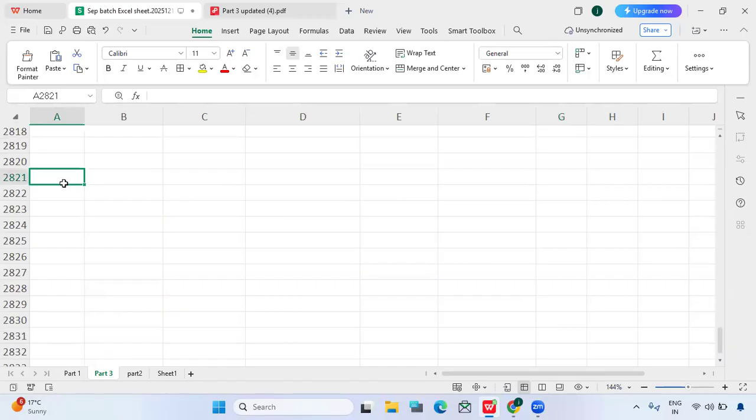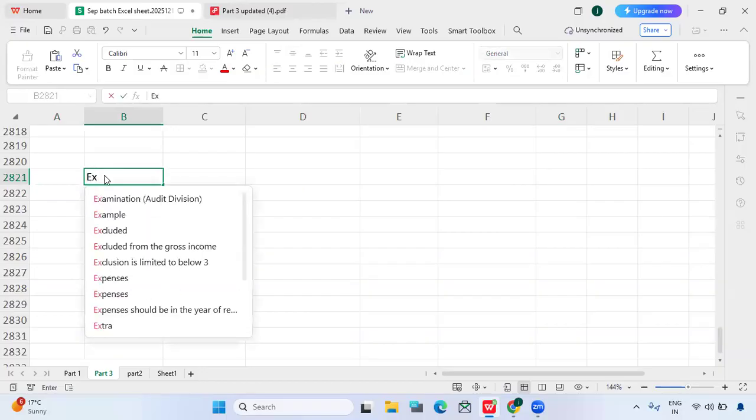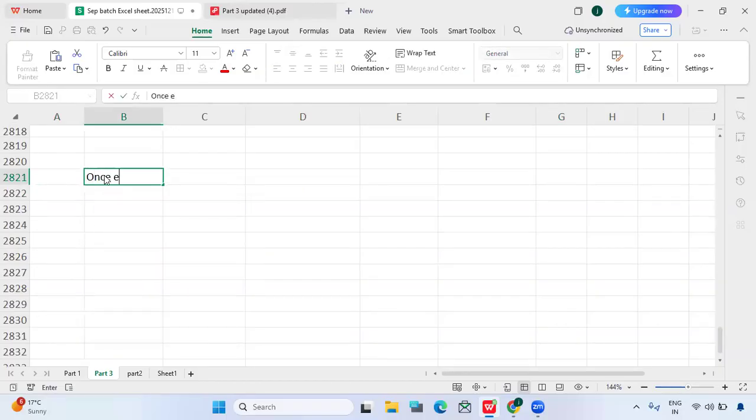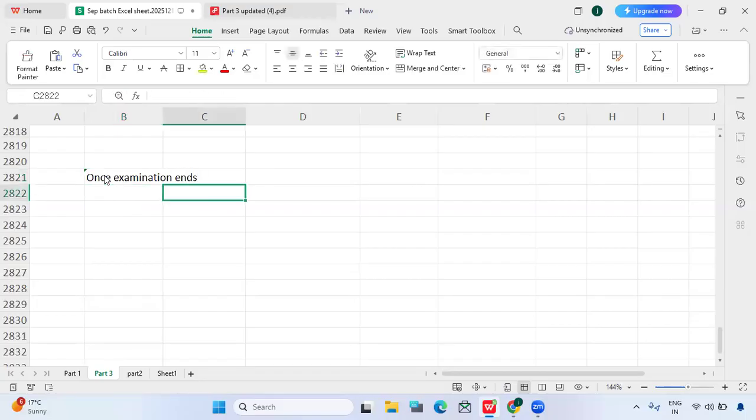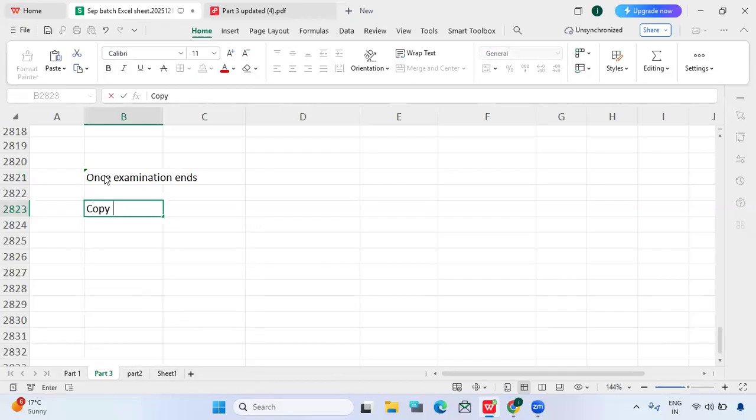Once the IRS examines, after the examination they will send a bill, right? In the bill we have two options. One is the proposed changes and the proposed amount, and they will also give you an option, which is the appeals department, within 30 days. Once the examination ends, they will send a copy of the RAR, which is the revenue agent report.